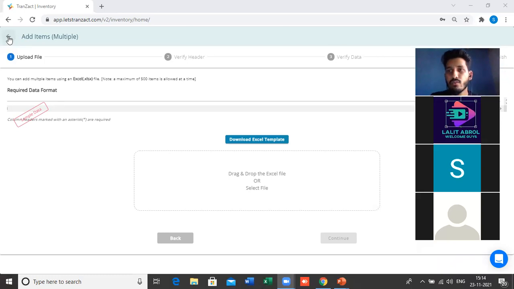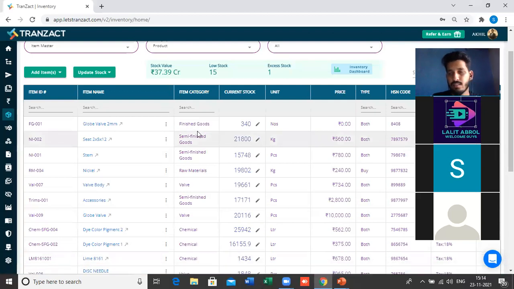So in this way, you have to upload all the data into this inventory module. This was all about the masters part, where we have to add the details before getting into the transactional part, or before starting the documentation part. Now let's move to the documentation, how we can start or initiate the documentation part here in the system in Transact.